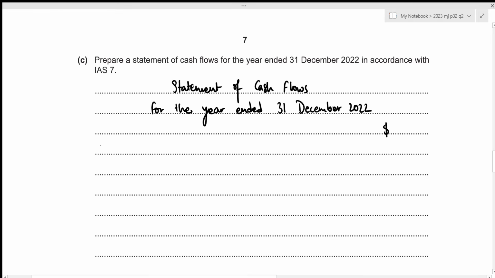Again, we start with our operating activities. So I'm just going to write down the heading. This will be the cash flows from operating activities. And always remember the format that we need to start our cash flows from operating activities with our profit from operations.